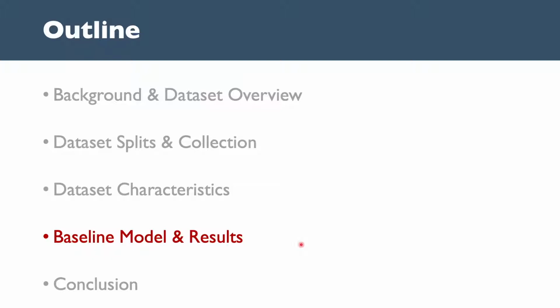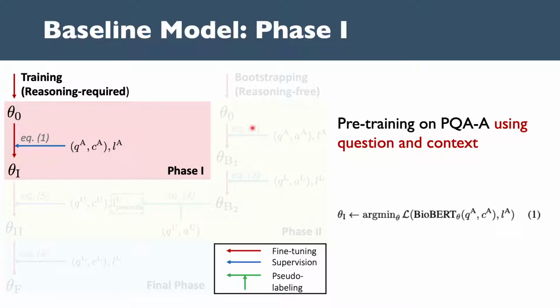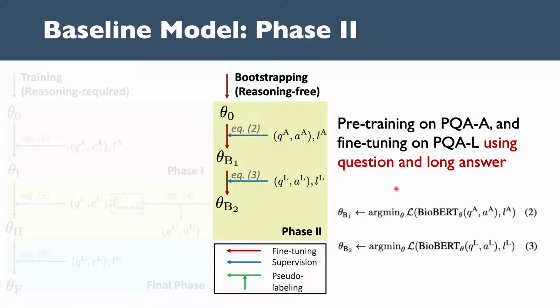We present multi-phase fine-tuning of BioBERT as the baseline model. We first fine-tune BioBERT on PQA-A using the question and context, getting theta 1. Theta represents the parameters of BioBERT. Then we fine-tune another BioBERT on PQA-A and PQA-L using the question and long answer, getting theta B2.